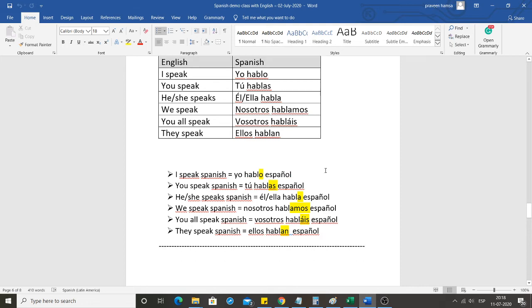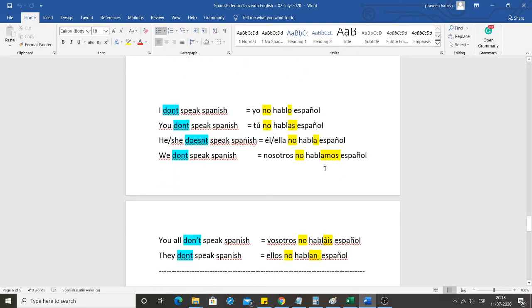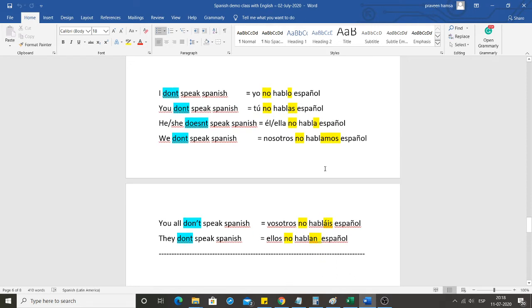Okay. Next, let's look into the negative statements. In Spanish, there is no do, does, or did. Okay. So no in Spanish is no. No only. So as there is no do, does, or did, don't becomes just no. Okay. So I don't speak Spanish. Yo no hablo español.